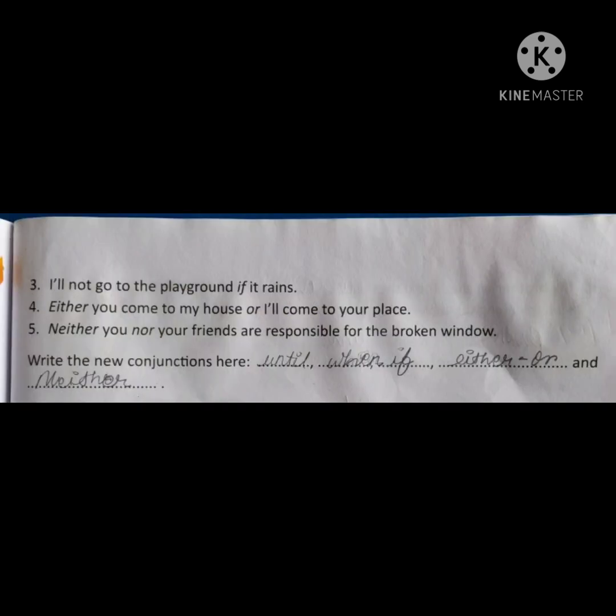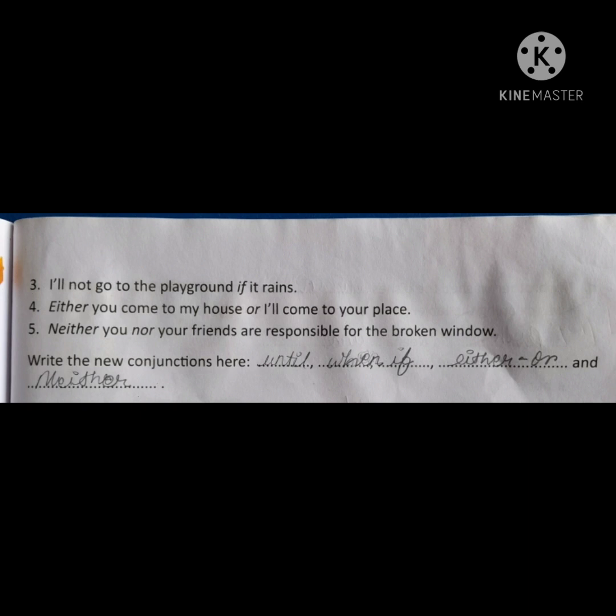Okay. Then, in number 3, we can see, I will not go to the playground if it rains. So, there is a condition, like if it rains I will not go out. So here we have used if. In number 4, either you come to my house or I will come to your place. So there is a choice, like either you come to my place or I will come to your place. So in these situations we can use either or.